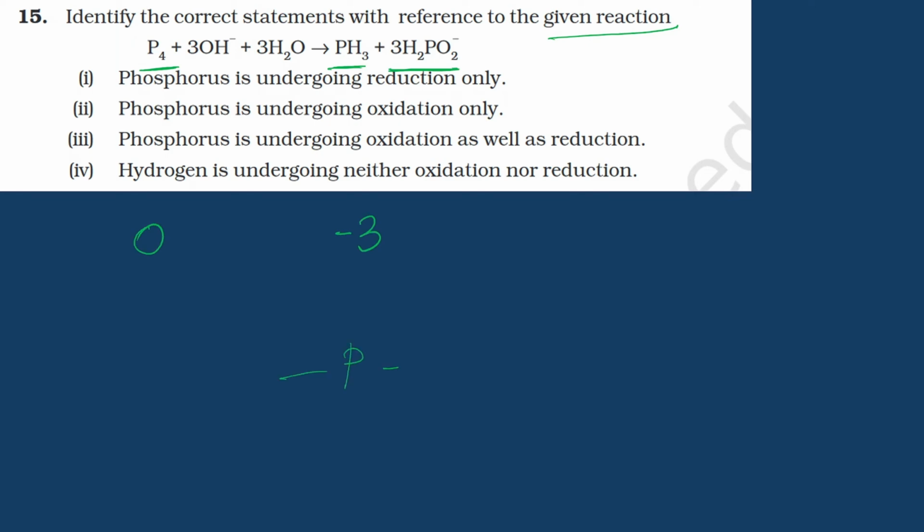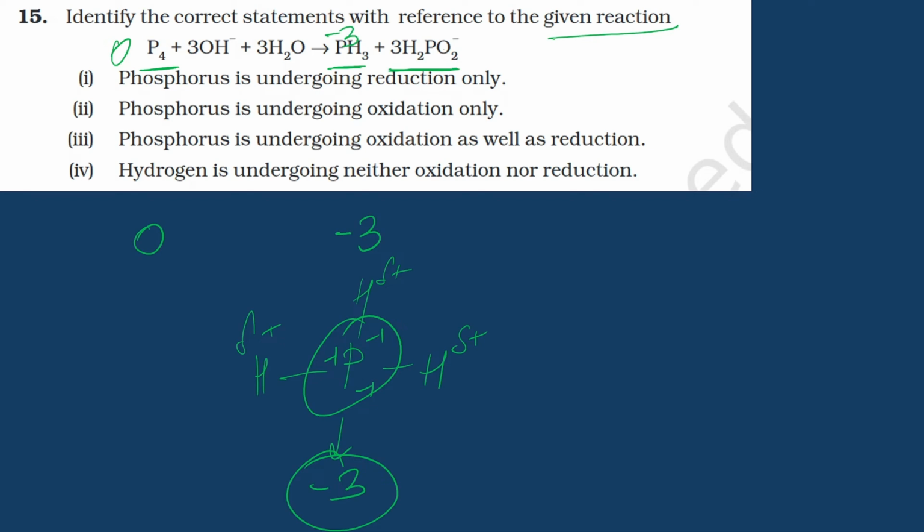How do I know it's -3? Again, don't worry about the structure in terms of spatial arrangement. Just drawn it just to show you कि hey, hydrogen is definitely more delta positive, less electronegative than phosphorus. Hence, phosphorus gets a -1 from all three of these contributions, and hence it has a -3. So, अगर phosphorus going from 0 to -3, और यहाँ पे क्या होगा? Just do it from first principle, right?